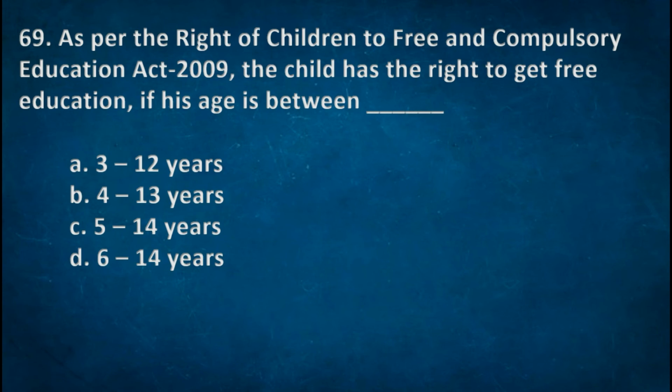Next one. As per the Right of Children to Free and Compulsory Education Act 2009, the child has the right to get free education if his age is between. Options A. 3 to 12 years. B. 4 to 13 years. C. 5 to 14 years. D. 6 to 14 years. The right option D. 6 to 14 years.